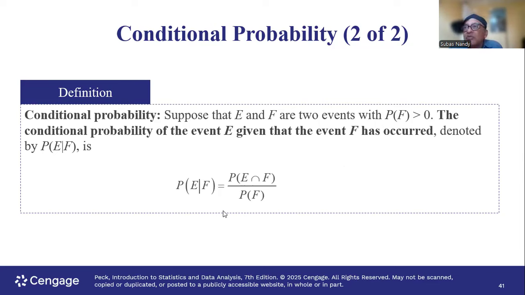F has happened first. The person's diagnostic test is positive, and E is the event that the person has the disease. So E given F is, out of the total of the tests which are positive, how many really have the disease? That goes in the numerator. In the denominator is a larger number: how many total positive test results. F, total of F in the denominator. In the numerator, on top, is a smaller number, which is out of the total of F, how many really have the disease. That is E. That is how you find it.